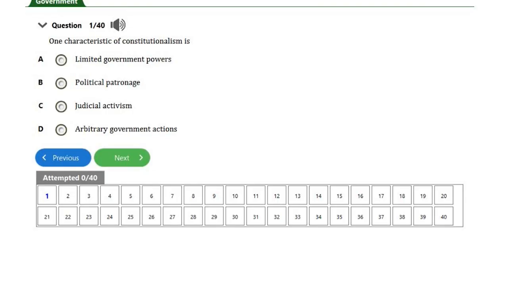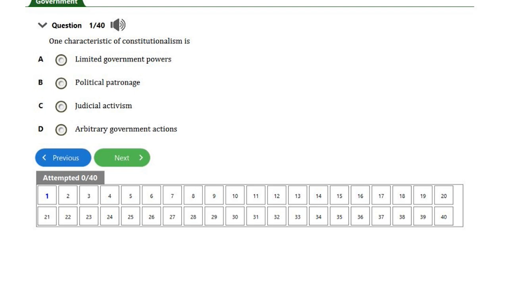Yes, we will be starting with question number one. Question number one reads: one characteristic of constitutionalism is dash. A. Limited government powers. B. Political patronage. C. Judicial activism. D. Arbitrary government action. If you look at it very well, you see that the question is asking one of the characteristics of constitutionalism.